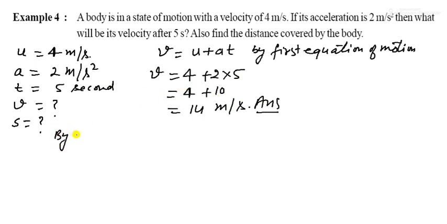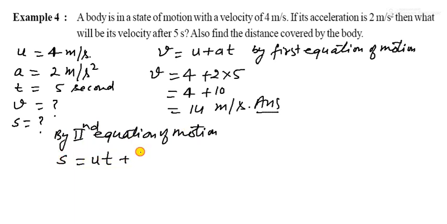So what will happen? It is 4 plus 10, and it is 14 meter per second. So that is your first answer. And now second, by second equation of motion.